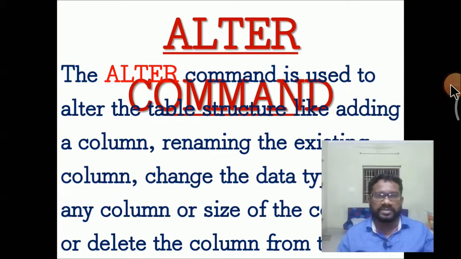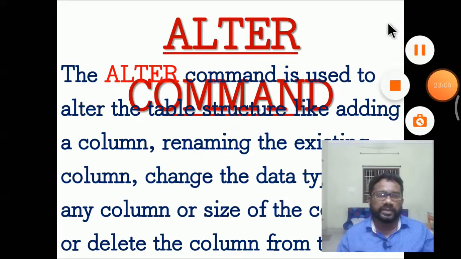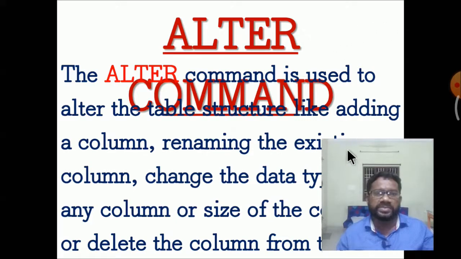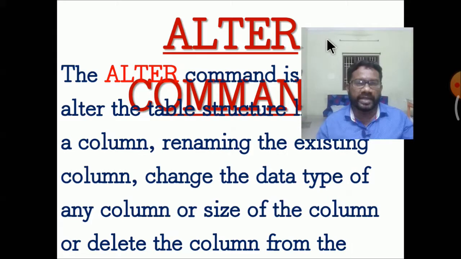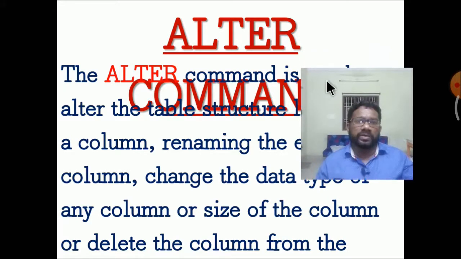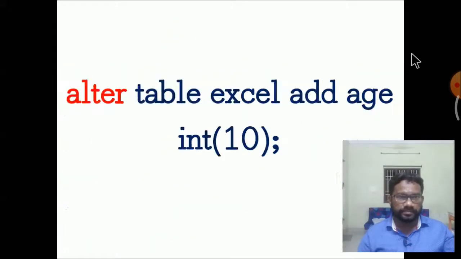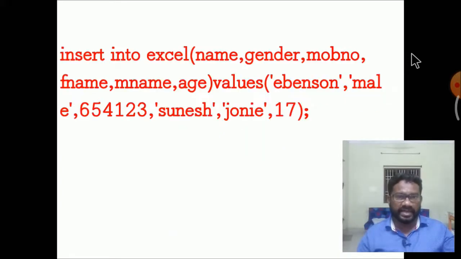Alter command: the alter command is used to alter the table structure, like adding a column, renaming an existing column, changing the data type of any column or the size of the column, or deleting a column from the table or from the records. Alter table to add a column with integer type, 10 characters should be entered in the column definition.